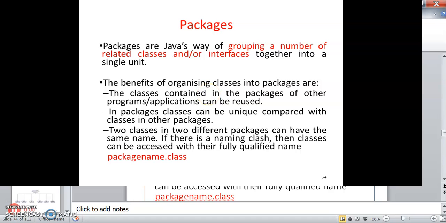Okay, here we are going to learn about packages. Packages are Java's way of grouping a number of related classes and interfaces together into a single unit. Inside a package, you can have a collection of classes and you can import them whenever needed. Benefits of organizing classes into packages are that classes contained in the packages of other programs can be reused, and classes in packages can be unique compared with classes in other packages. Two classes in two different packages can have the same name. If there is a naming clash, then classes can be accessed with their fully qualified name: package name dot class name.